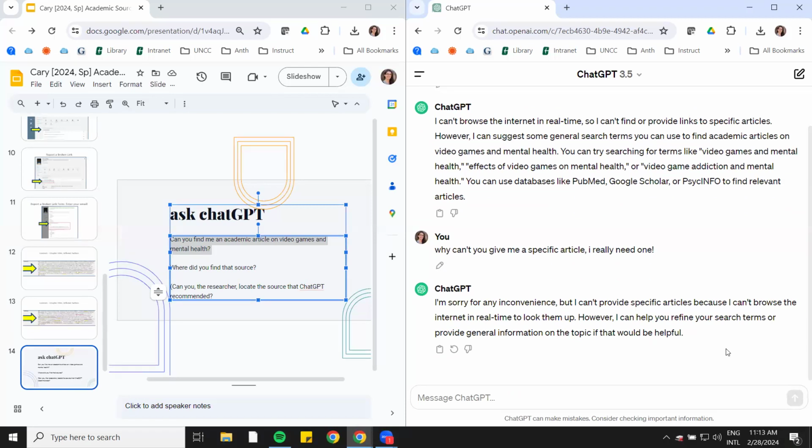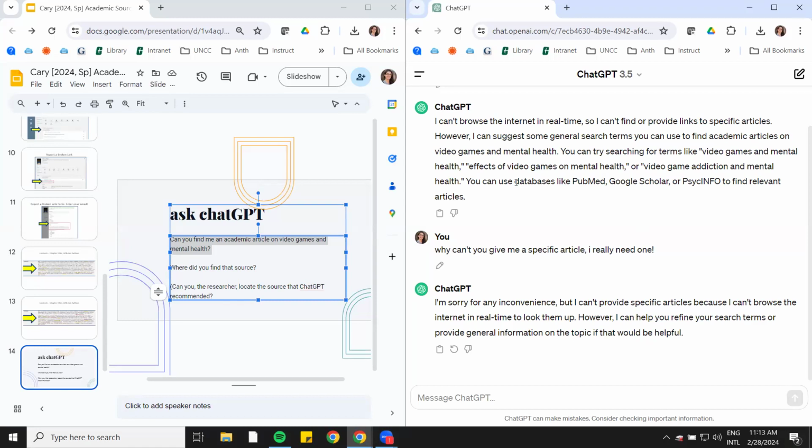All right. So this is a change from some earlier editions where it was giving a list of sources, it was giving articles, and folks were realizing, hey, those articles aren't correct, or I can't find that article. I don't even know if this is a real article. So that's the goal of tools, that they improve over time. So it's great that it's not doing that. So let's look at this instead.